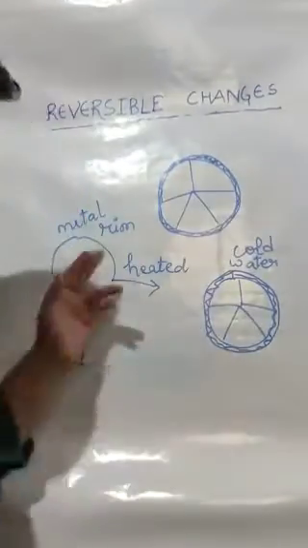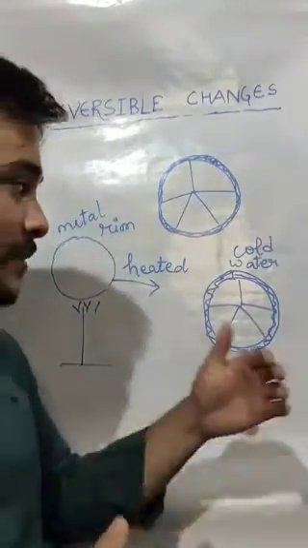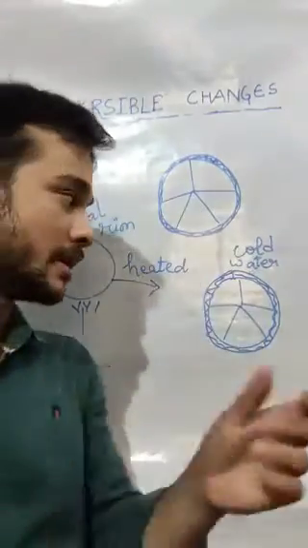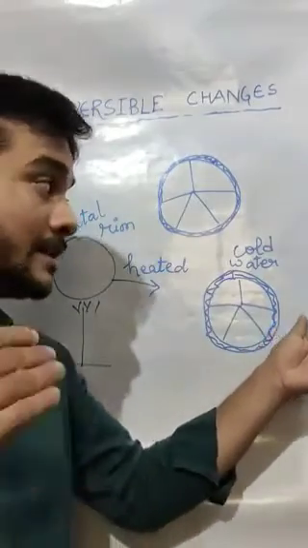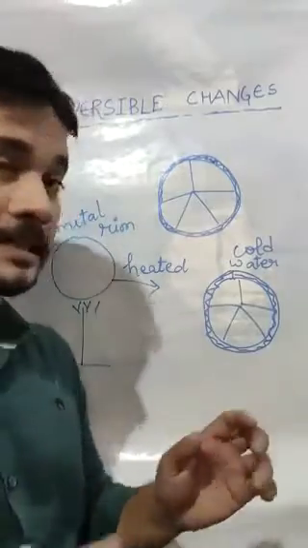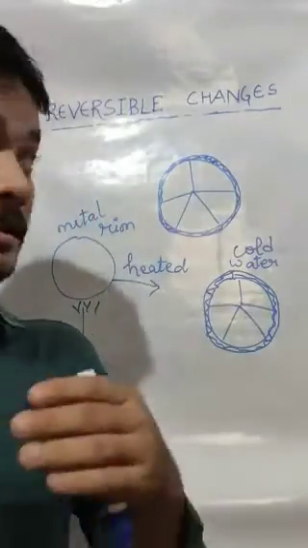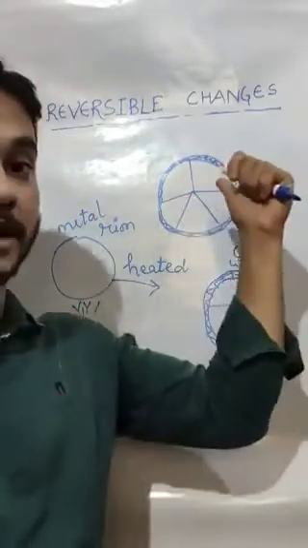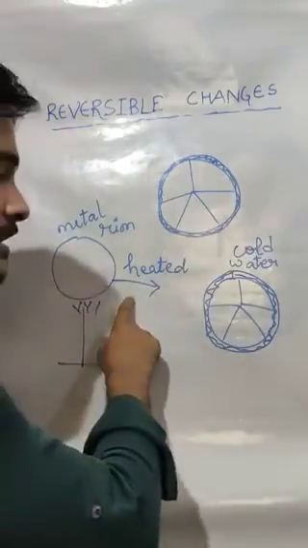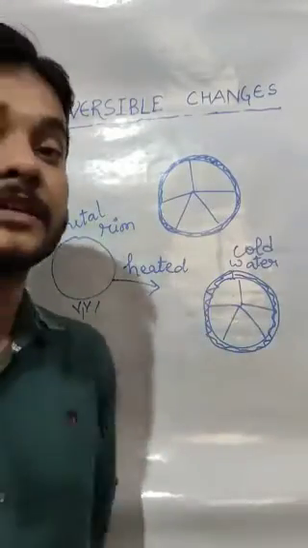Again describing the process. First, the metal rim is heated. On heating, it will expand. When it will expand, we will fix it over the wooden wheel. Now we will pour cold water over this wooden wheel. Then the metal rim will contract, means it will become slightly smaller in size, and thus it will fix tightly over the wooden wheel. So this is a fixing of iron rim over the wooden wheel, and it is also a type of reversible change. Here you can see it is becoming bigger, again it is becoming smaller. So this fixing of iron rim is a type of reversible change.